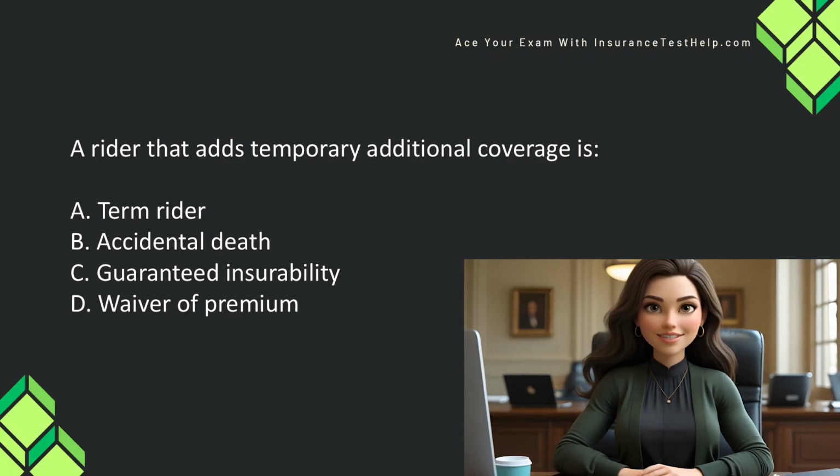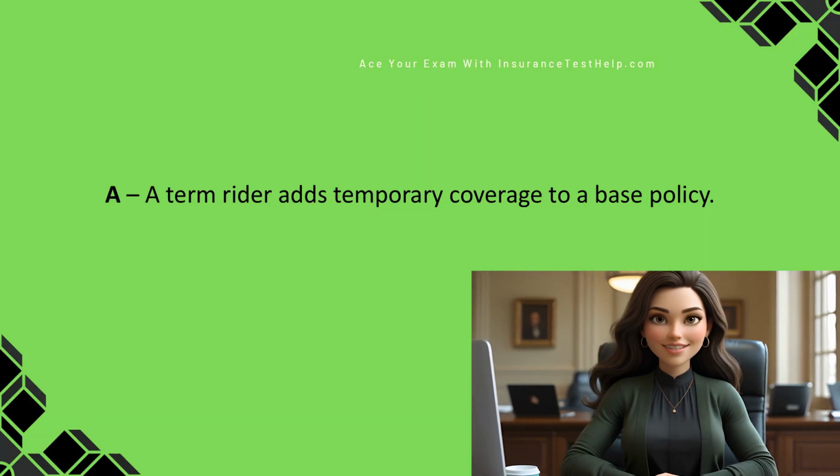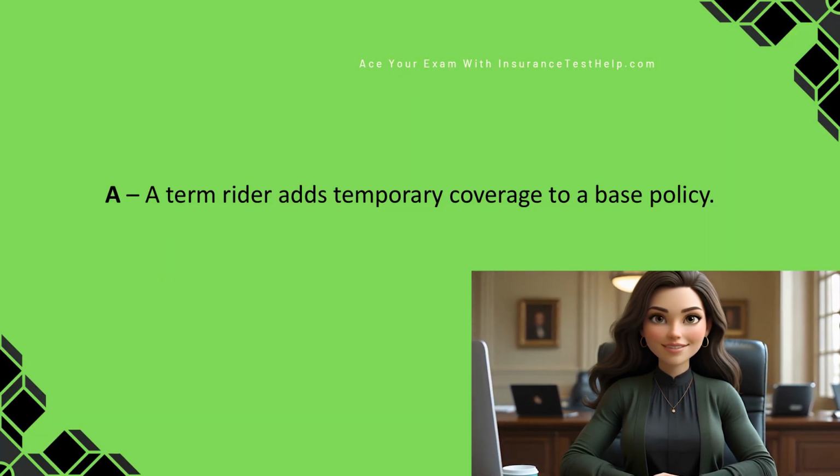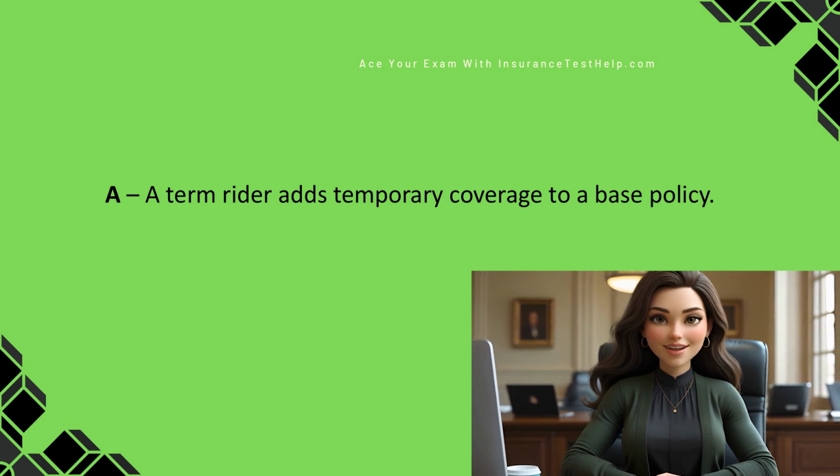A rider that adds temporary additional coverage is A. Term rider. B. Accidental death. C. Guaranteed insurability. D. Waiver of premium. And the right answer is A. A term rider adds temporary coverage to a base policy.